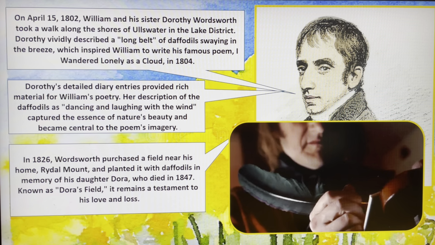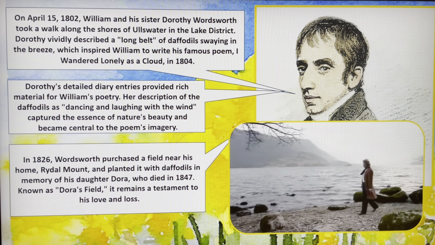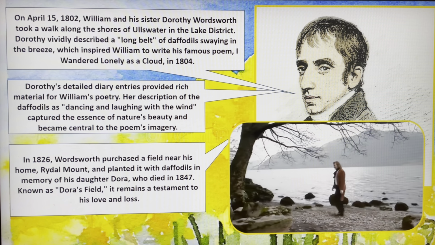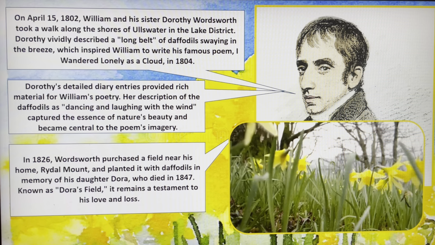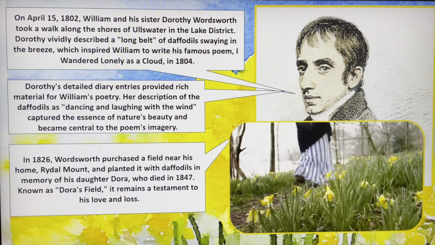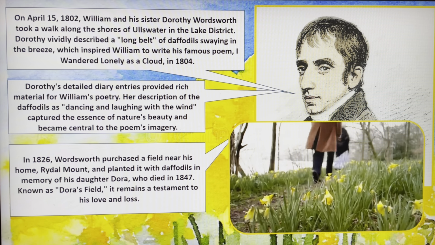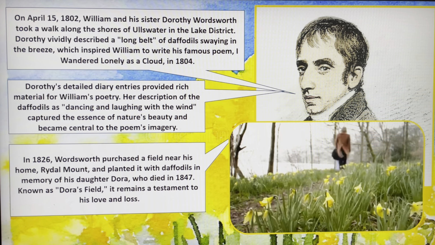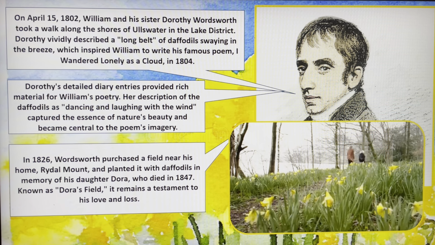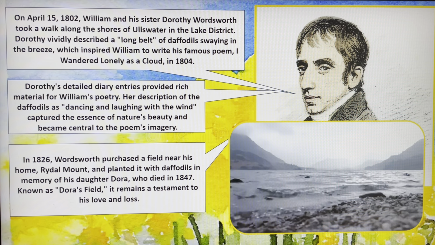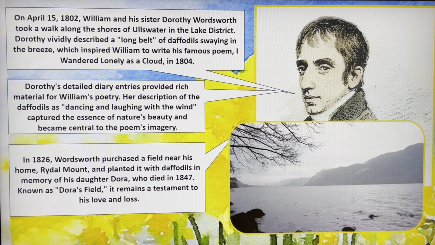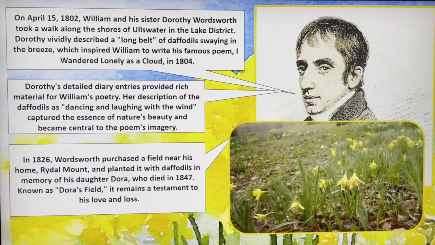I wandered lonely as a cloud that floats on high o'er vales and hills, when all at once I saw a crowd, a host of golden daffodils, beside the lake, beneath the trees, fluttering and dancing in the breeze. Continuous as the stars that shine and twinkle in the Milky Way, they stretched in never-ending line along the margin of a bay. Ten thousand saw I at a glance, tossing their heads in sprightly dance. The waves beside them danced, but they outdid the sparkling waves in glee. A poet could not but be gay in such a jocund company.